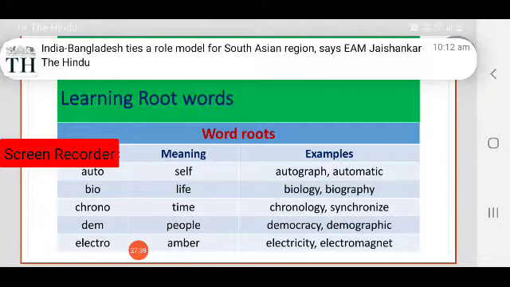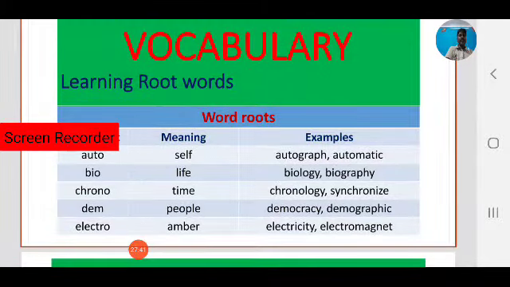So for example, auto is a root word that belongs to Greek. Auto is a Greek word. Actually it belongs to Greek word roots. What is the meaning of auto? Self. Auto means self. So by learning auto, we see how English has adapted new words: autograph, automatic.